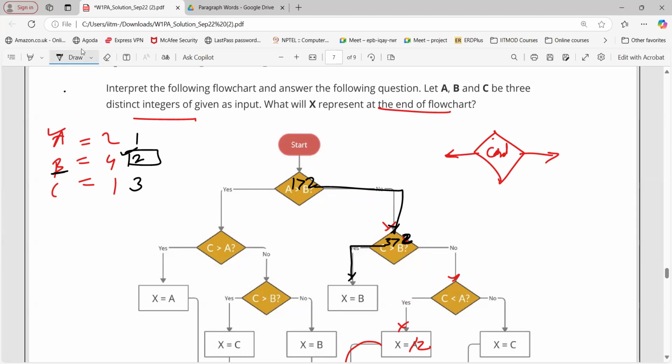I will go here. X equals B, which is 2. Yes, 2. That's it. We got X equals 2 again, right? Second largest number.